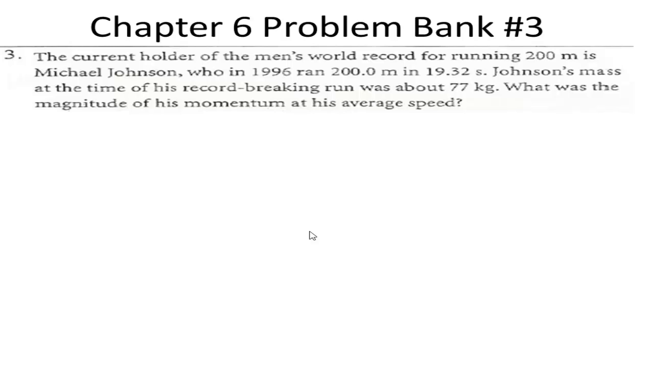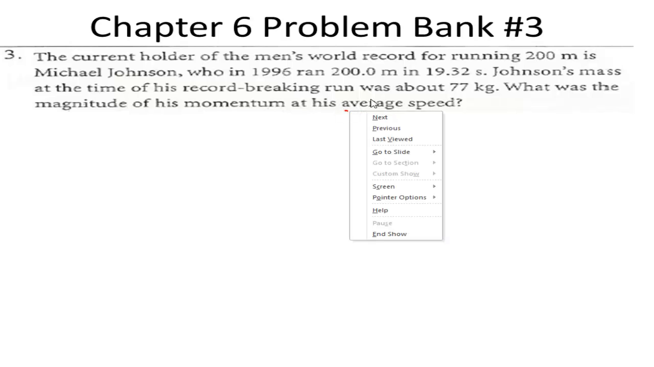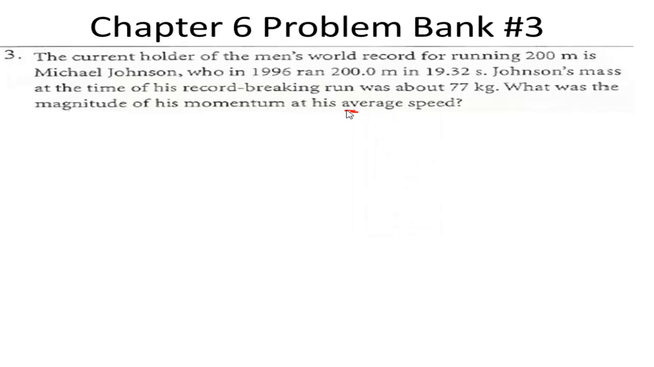A couple things that come into play here. Anybody that's ever watched the Olympics knows that Michael Johnson did not start running as fast as his top speed, nor did he probably keep his top speed for the whole 200 meters. So what is key here is that we are looking for the momentum at his average speed.